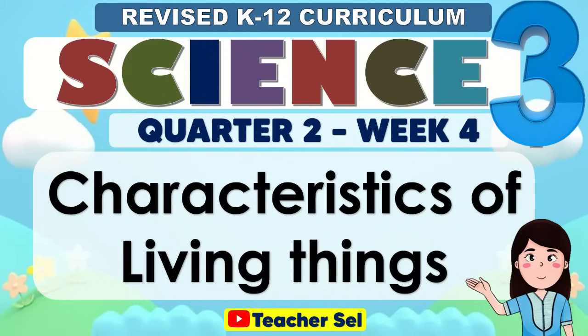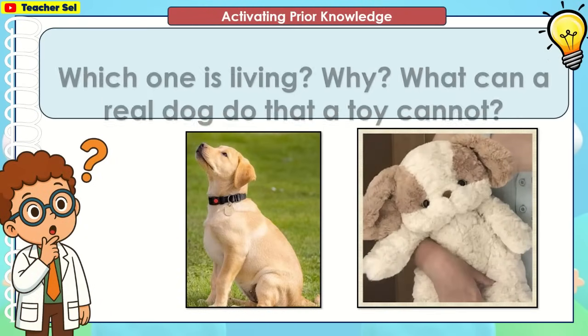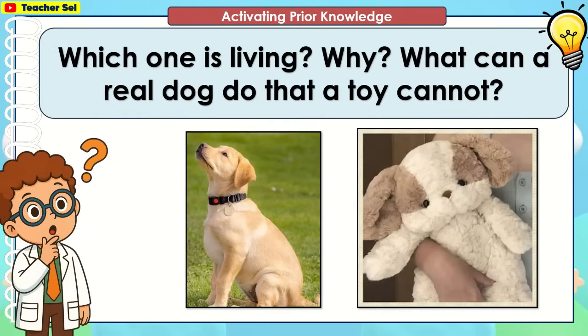Revised K-12 Curriculum Science 3 Quarter 2, Week 4. Our topic is all about characteristics of living things. Which one is living? Why? What can a real dog do that a toy cannot?